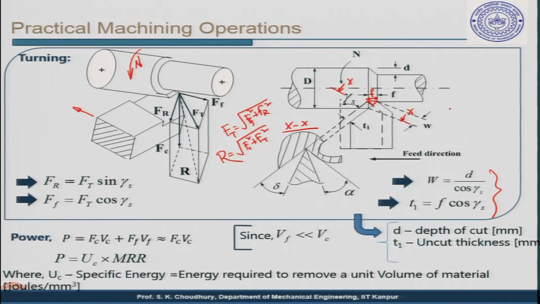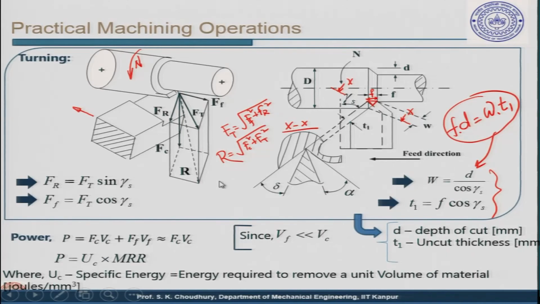As you can see, f into d, the feed into the depth of cut, will be actually width and T1. This relationship comes from here. All right. Now, as far as the forces are concerned, Fr, the radial force, is Ft times the sine of gamma s, again the side cutting edge angle, and Ff is Ft times the cos of gamma s. So, this is the relationship of the forces with respect to thrust force. Fr is the radial force, Ff is the feed force, and Ft is that on the horizontal plane.